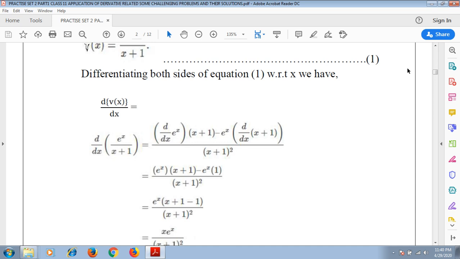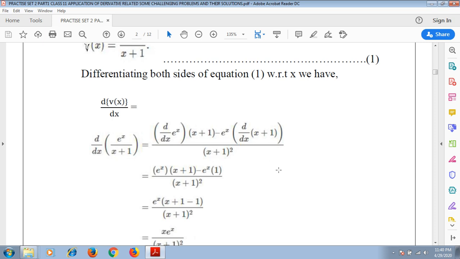Right students? We already know that in the quotient rule we use this formula: bottom function into derivative of the top function minus top function into derivative of the bottom function, divided by bottom function square.